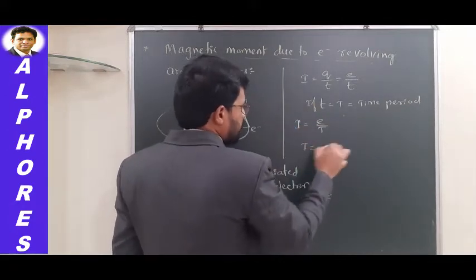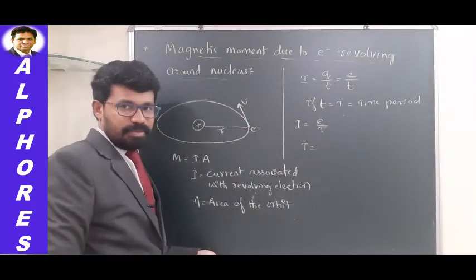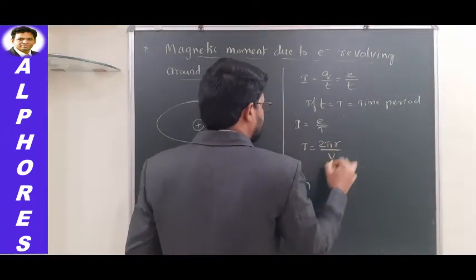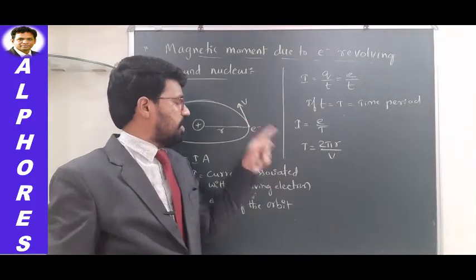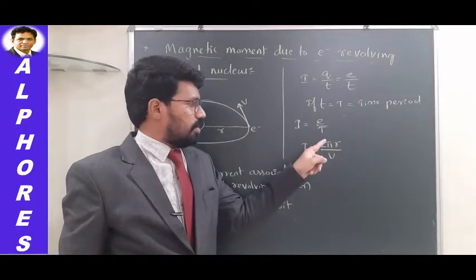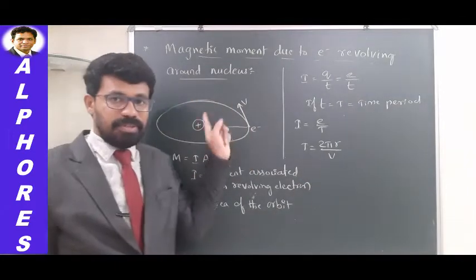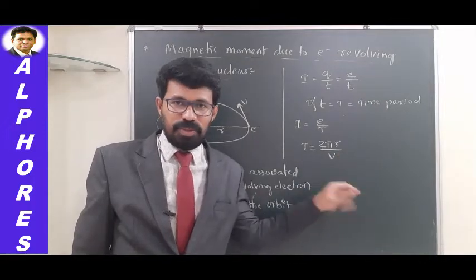The time period can be expressed as total circumference divided by velocity, 2 pi r by velocity, because the speed of the electron is equal to distance covered by time. 2 pi r is the total circumference, covered in a time equal to the time period. So the time period can be expressed as 2 pi r by speed.